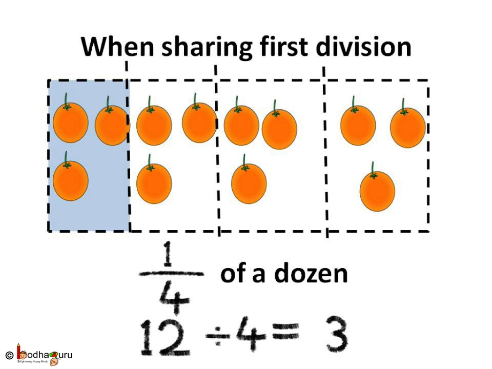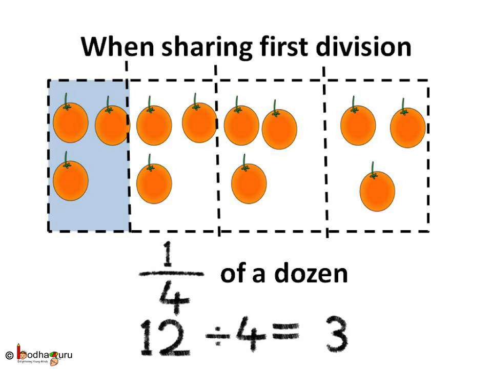So, let us summarize. When finding a fraction of a collection, we first make the required equal parts or shares by division. Like we divide by 4 to make 4 shares of a dozen. Now, you know how many objects are there in each share. 12 divided by 4 is 3.